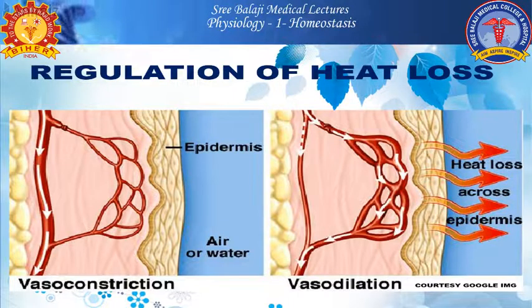So how is this regulation of temperature maintained in our body? Through regulation of heat loss through the blood capillaries, that is, through vasoconstriction as well as vasodilation. If there is more vasodilation, there will be more blood circulation, leading to more loss of heat across the epidermis, thereby maintaining the body temperature.